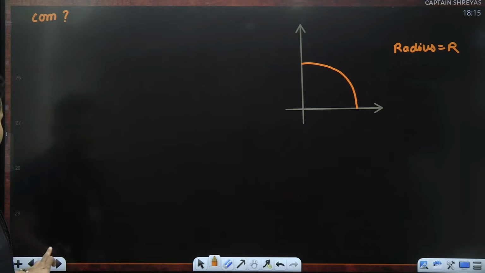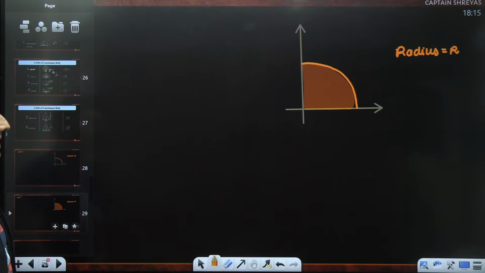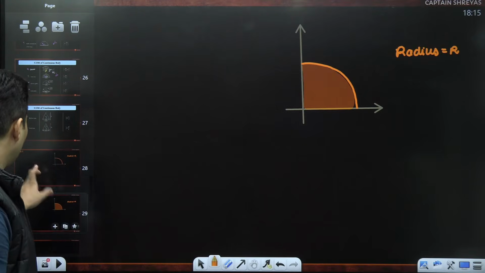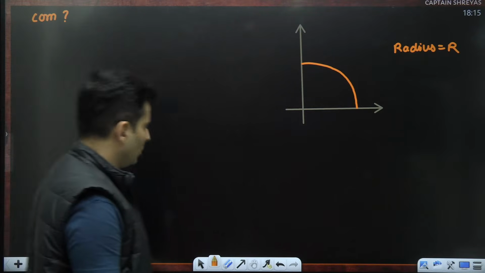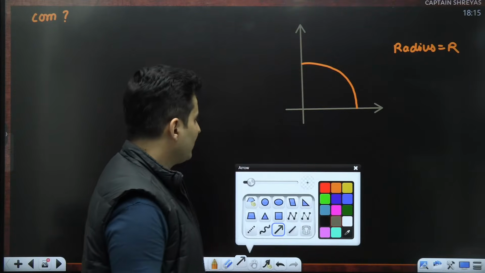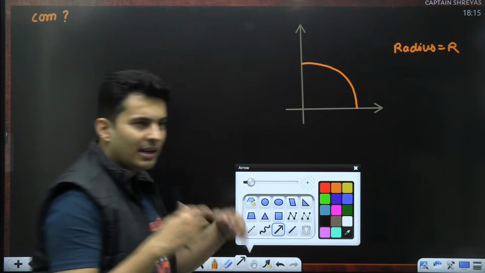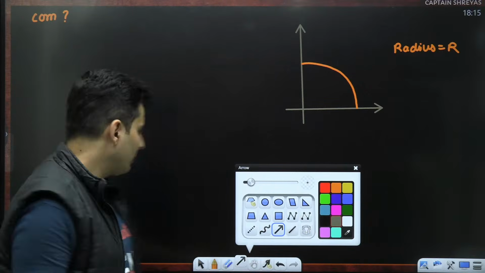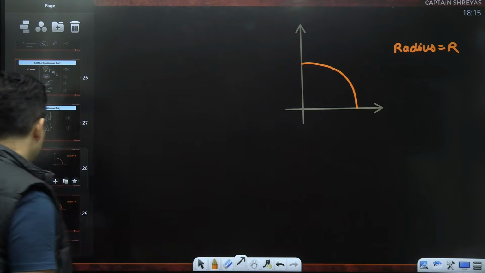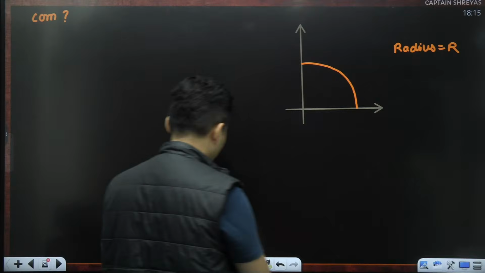First time it's an arc, second time basically it's a sector, a quarter of a circle. Let's try to do this. Because it's a quarter of a circle arc, I know how to use the arc formula. So let's use the arc formula.